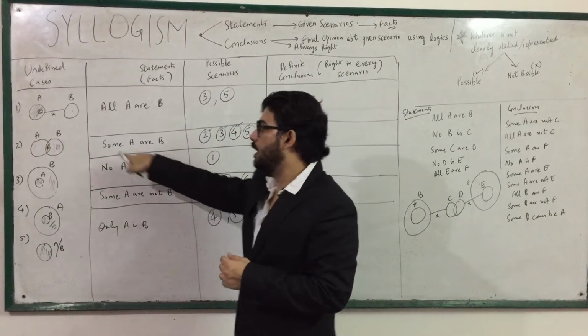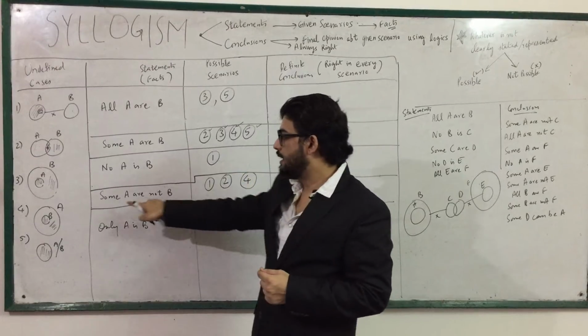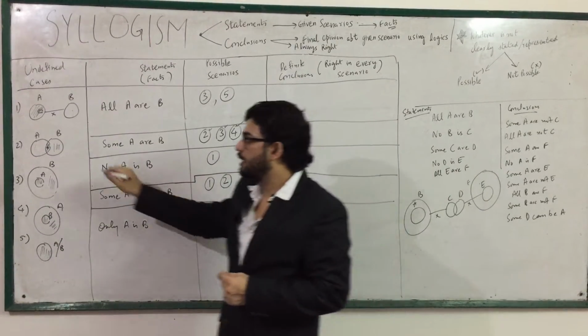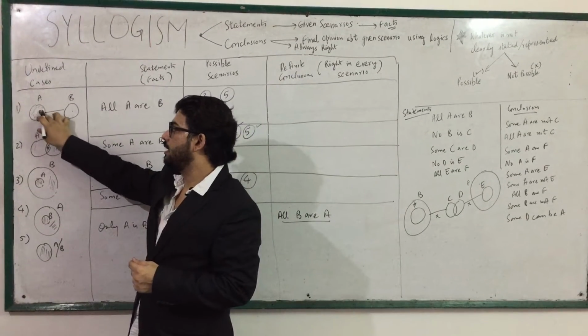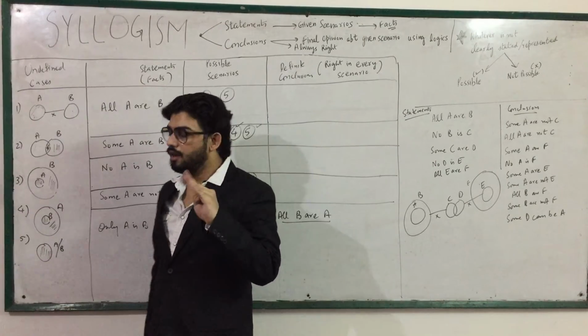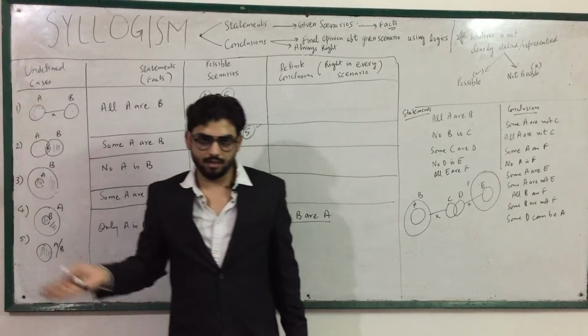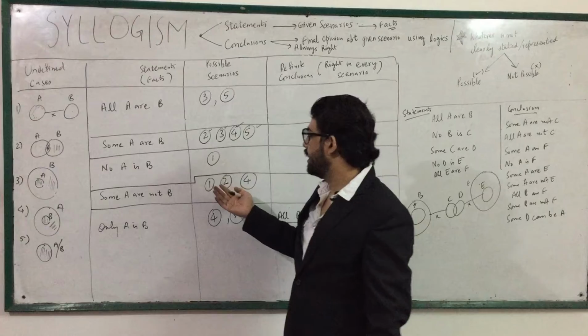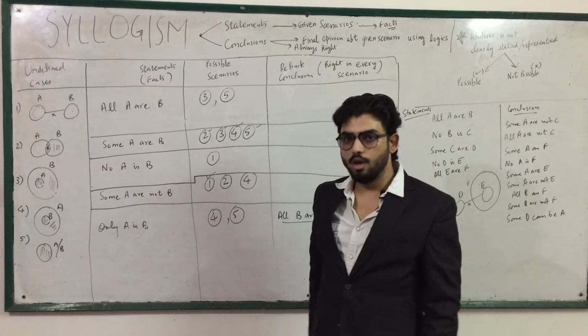No A is B, only one case matching with this. Some A are not B. First case will come. Why? Because when no A is B, then some A are not B is also true.